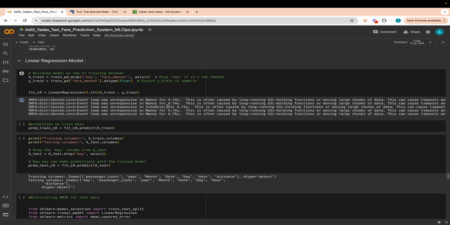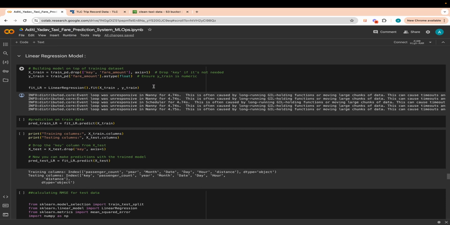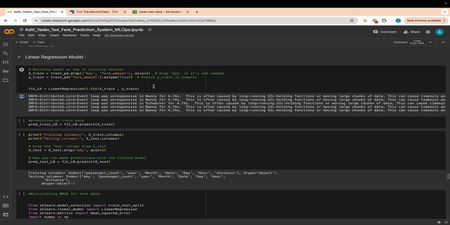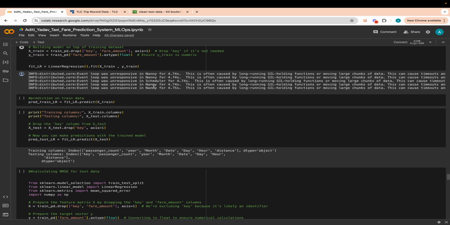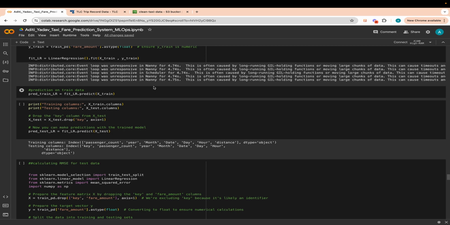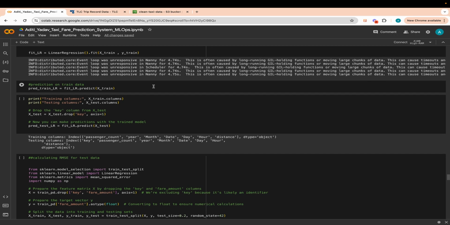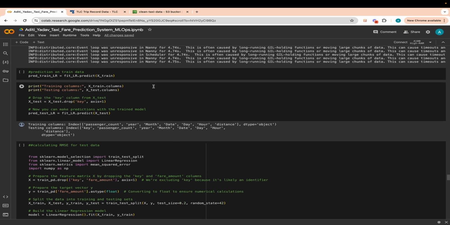Once we have split the data into training and testing data, the very first model that we build is a linear regression model. We build the model, and then we do the prediction on the training data and test data, like the X train and X test on the linear regression model, and we evaluate the model further.